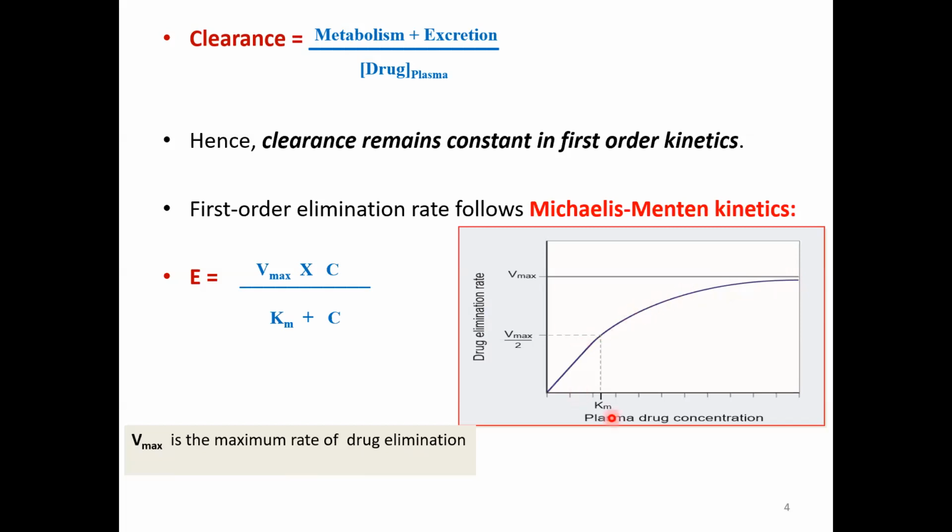The one more value is Km, the Michaelis-Menten constant. It is nothing but the drug concentration at which the rate of elimination is half the maximum, that is, half of Vmax. Now, what is the importance of this picture? If you can correlate it with the other order of kinetics, that is, mostly a drug which follows zero order kinetics, or those enzyme systems which are limited in our body.